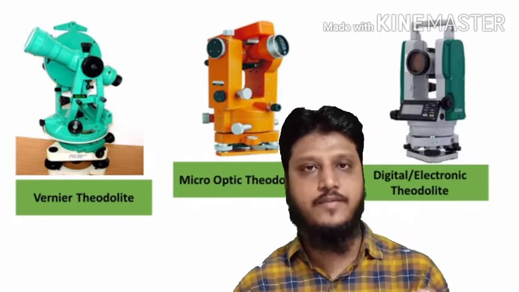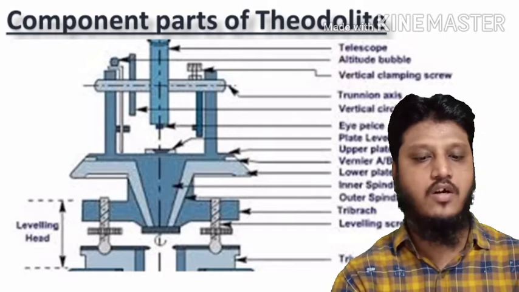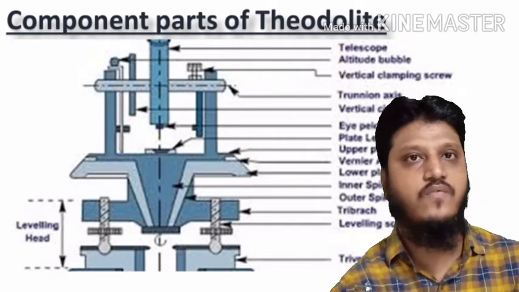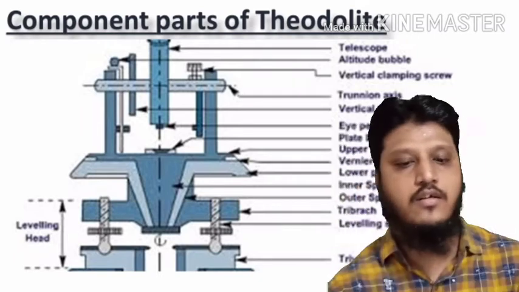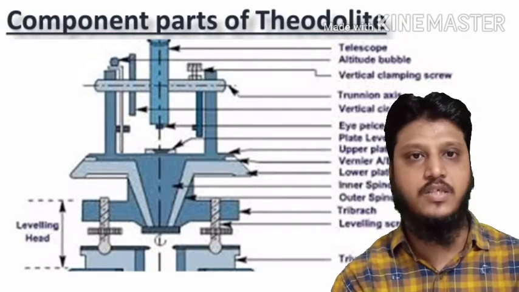Now moving ahead, we will see what are the component parts of the theodolite. Here there are a number of accessories, a number of component parts mentioned.